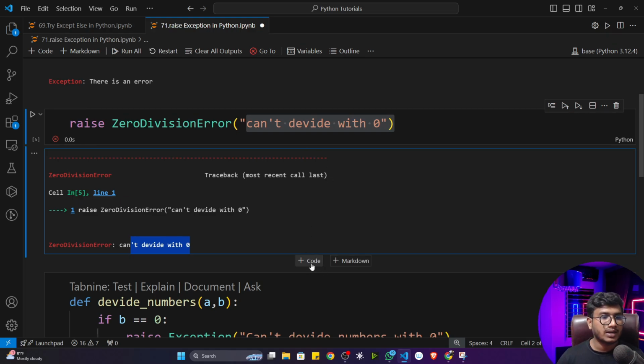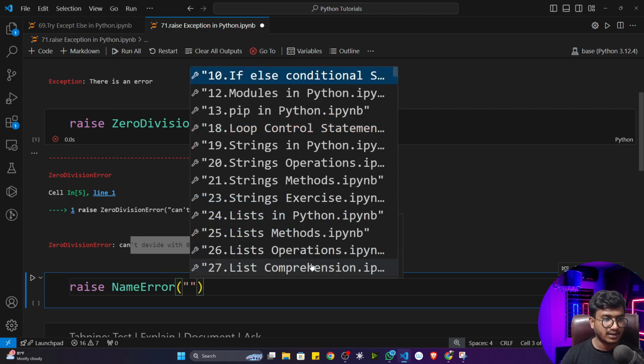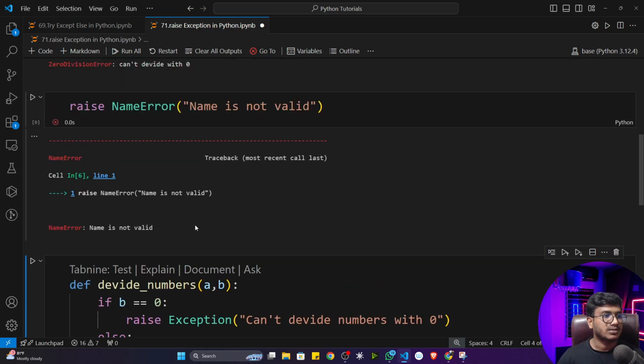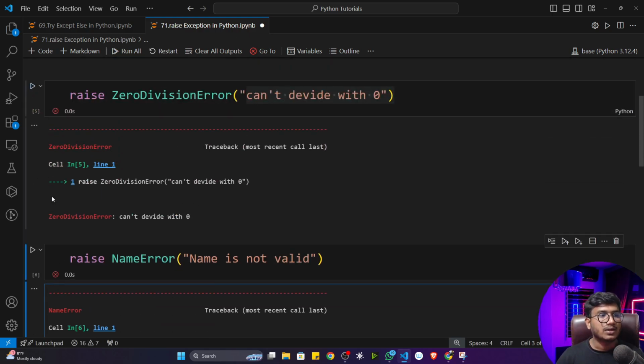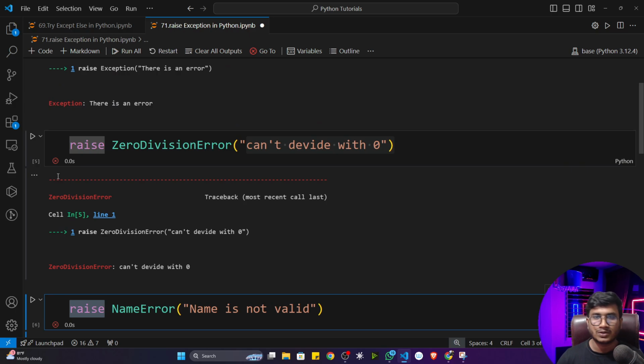Apart from that, you can also raise a different exception. Let's say I will write raise NameError. Here I can write anything, let's say name is not valid. So it will give you NameError, name is not valid. It's a very powerful keyword you can use inside error handling. You can raise any kind of exception, anytime.